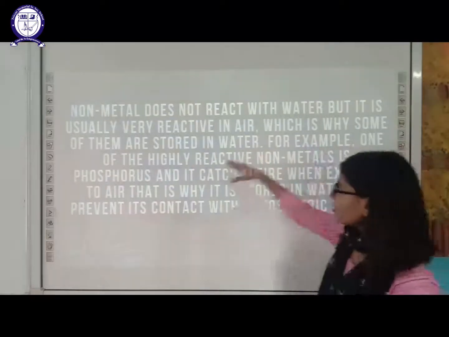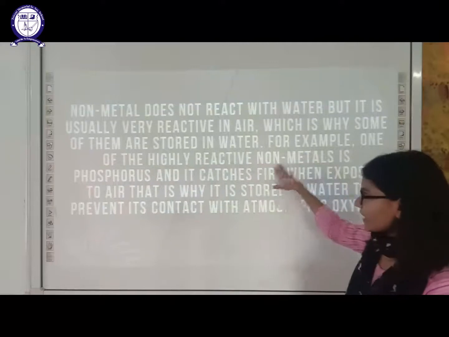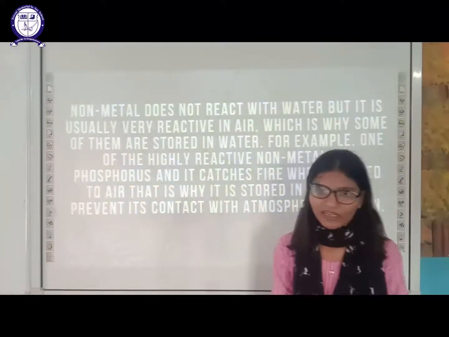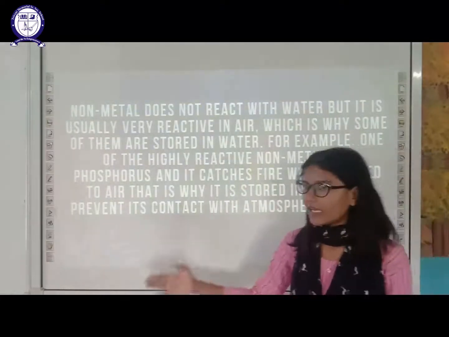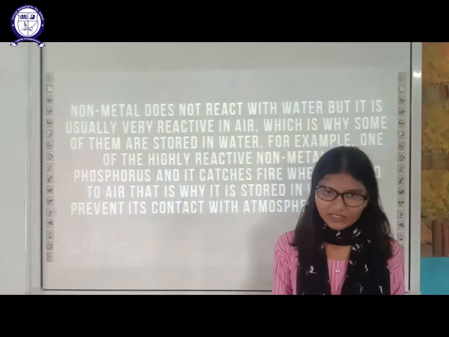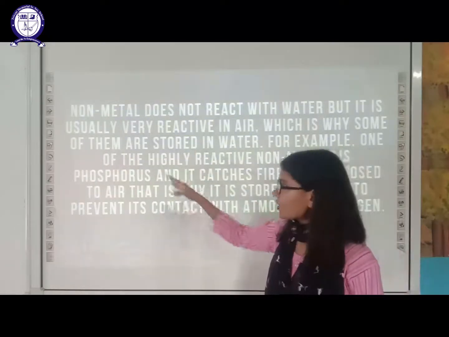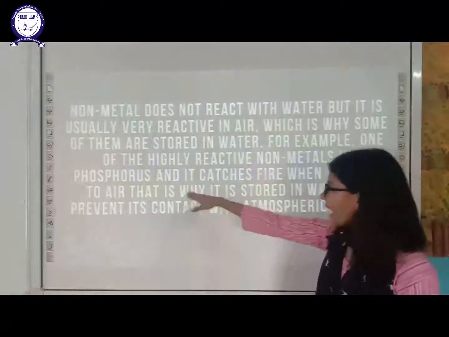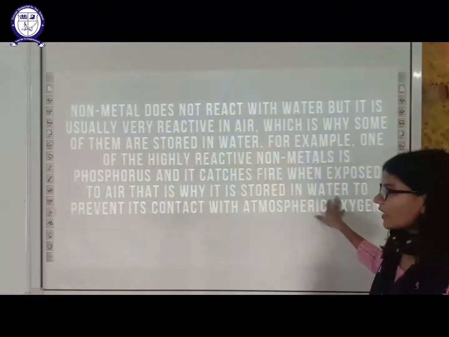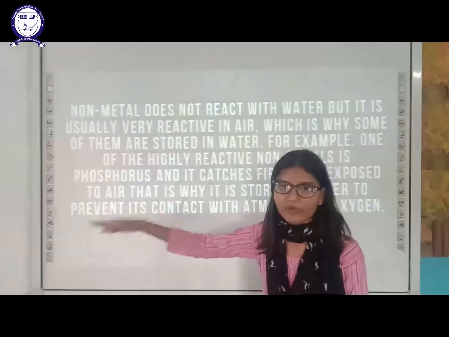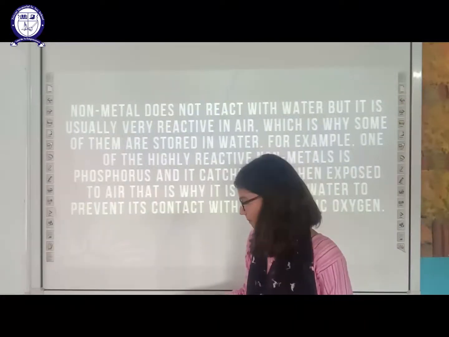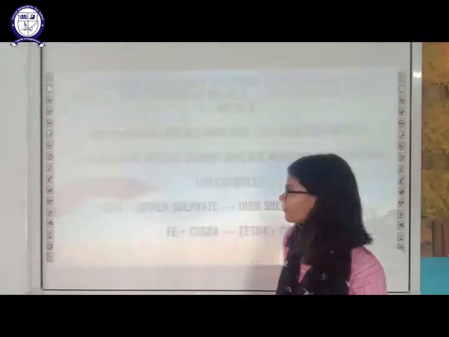For example, one of the highly reactive non-metals is phosphorus. Phosphorus is one of the most highly reactive non-metals, and if we keep it in air, it will react with air and result in fire. That's why we immerse phosphorus in water. It catches fire when exposed to air, so it is stored in water to prevent contact between phosphorus and air. We cut down this contact by immersing phosphorus in water.